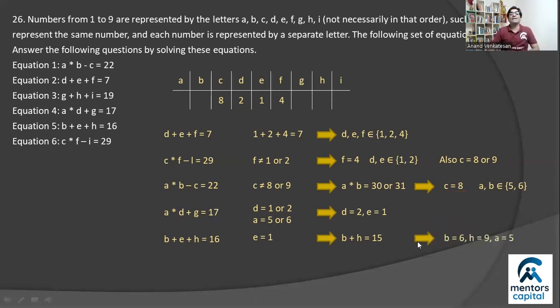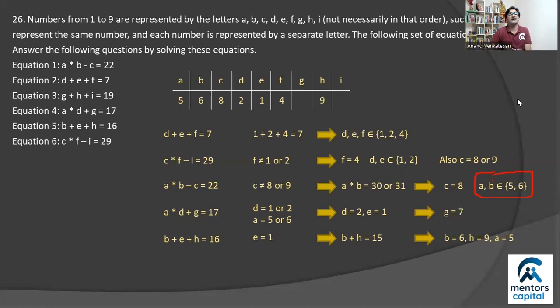So you know that B plus H is 15, but we also know that A and B can only be either 5 or 6, right? So since B plus H needs to be 15, it means B must be 6 and H must be 9, and A then must be 5, right? So I have A, B and H. I can plug those values in the table and consider one more equation, right?